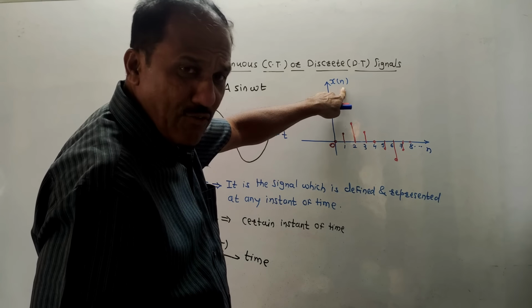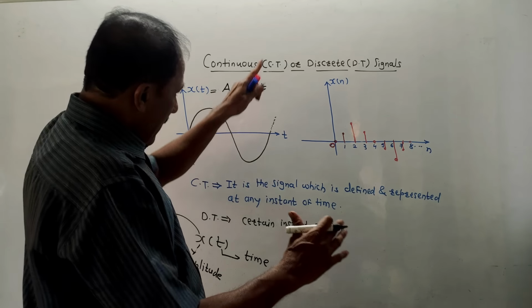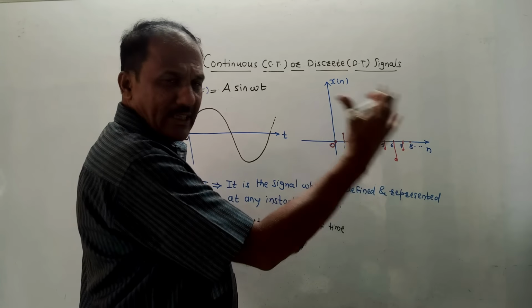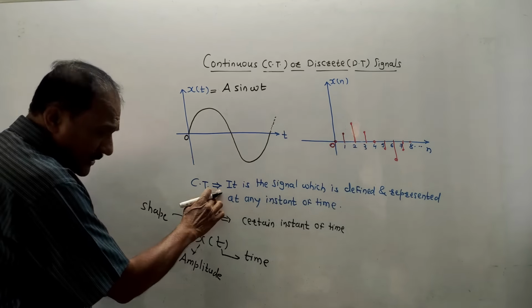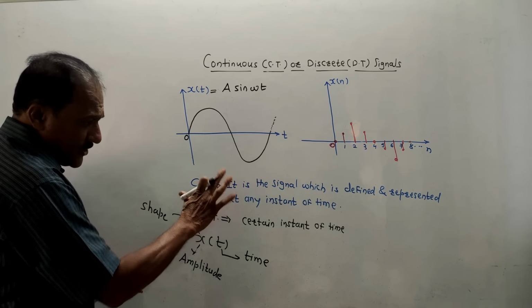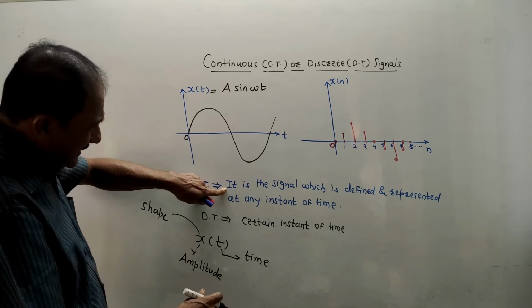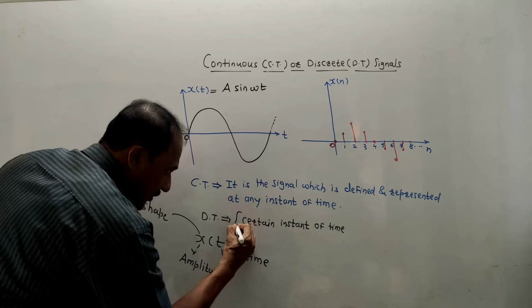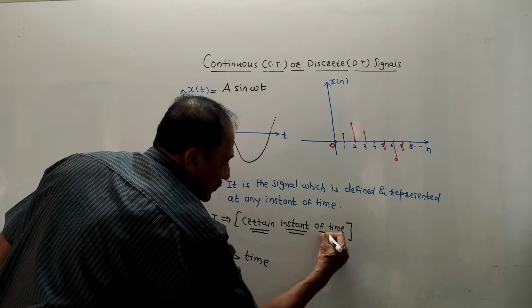Next is the diagram for discrete signal. To make it simple, if the signal is in the form of pulses, it is known as a discrete signal. How to write a definition of this? We have discussed the definition of CT signal. Just make a few changes. The original statement remains the same. It is the signal which is defined and represented at, instead of any instant of time, we will have to write at certain instants of time.